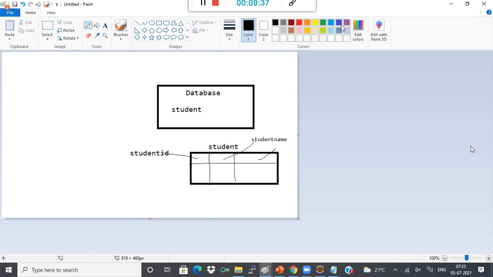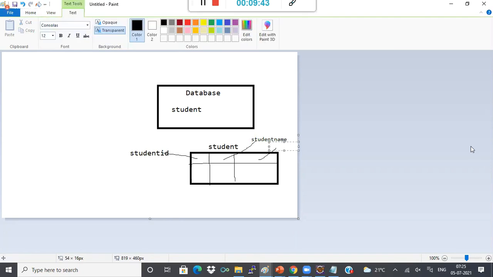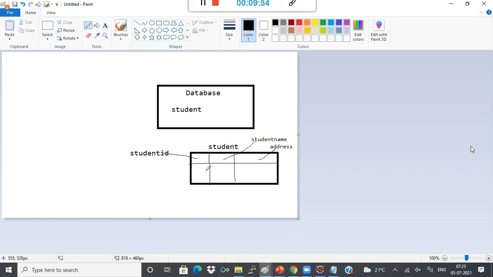And say it will have address, something like that, just for the time being. Now, these are the columns, and there will be a record actually. There will be one row.